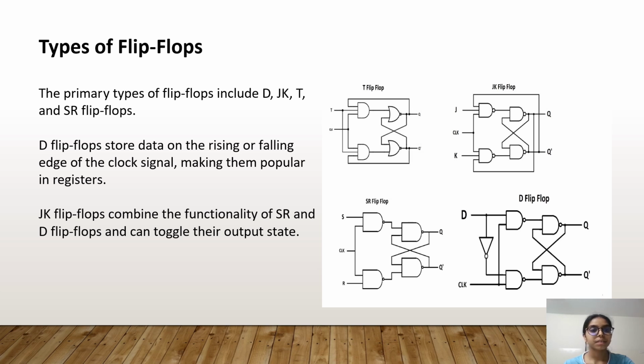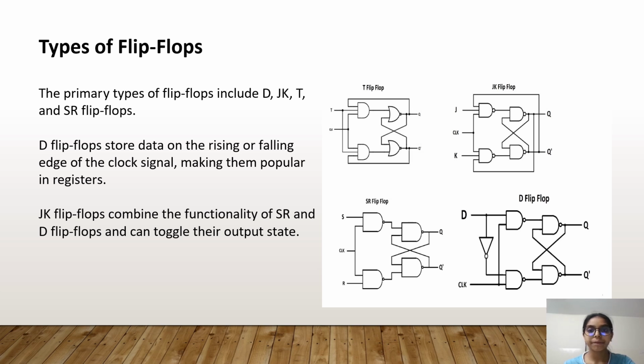Types of flip-flops. The primary types of flip-flops include D, JK, T, and SR flip-flops. D flip-flops store data on the rising or falling edge of the clock signal, making them popular in registers. JK flip-flops combine the functionality of SR and D flip-flops and can toggle their output state.